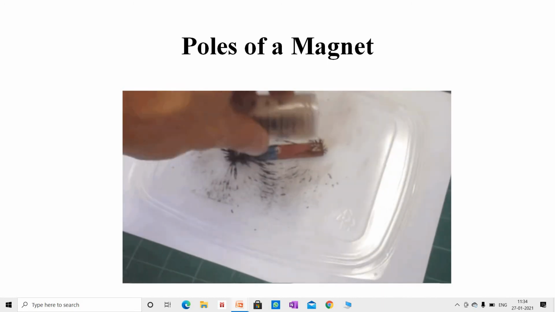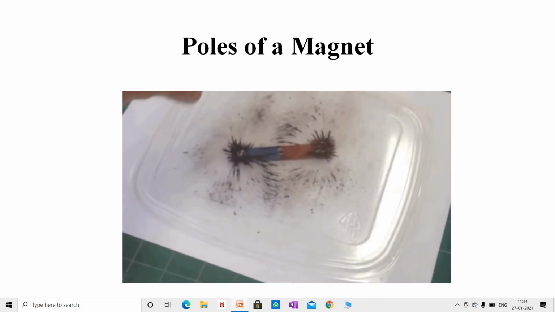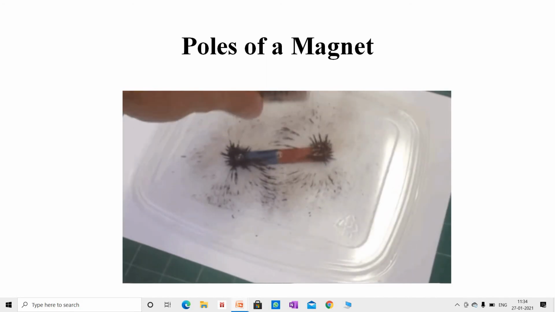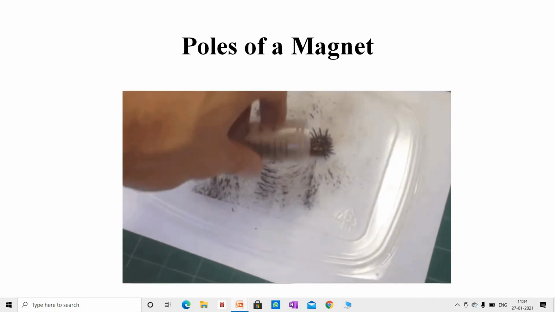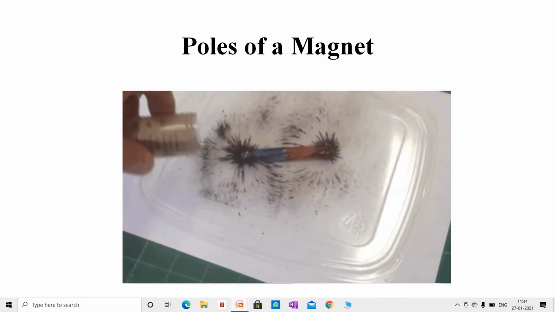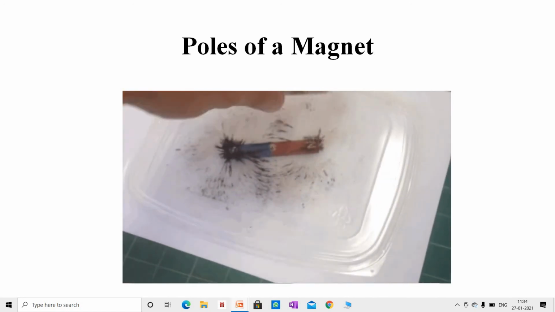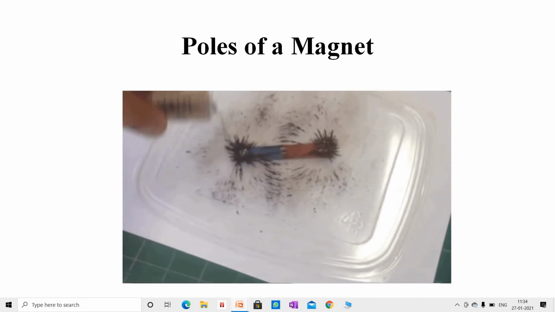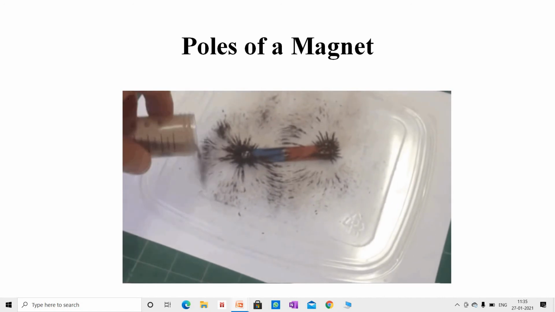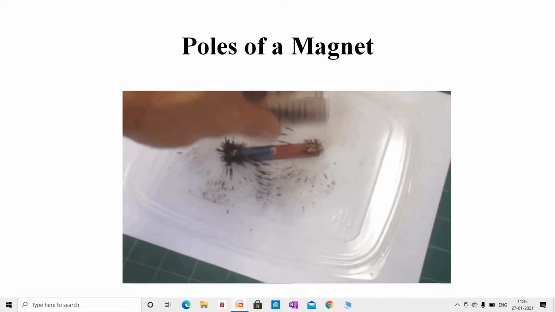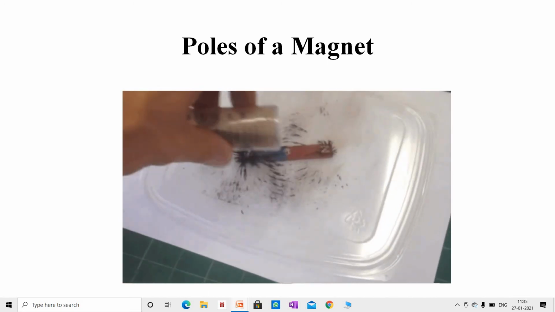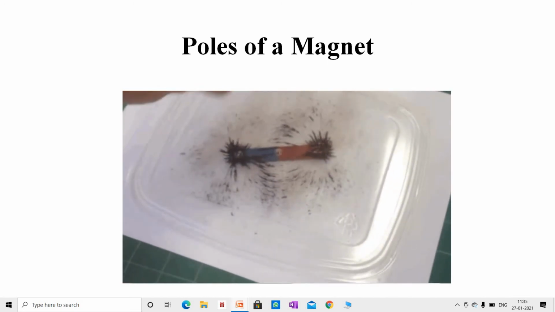Students, let us now understand about the poles of a magnet. But before that, let us do an activity. First of all, we will place a magnet and then spread some iron filings. And students, then we will observe the amount of iron filings attracted at different locations of the magnet.